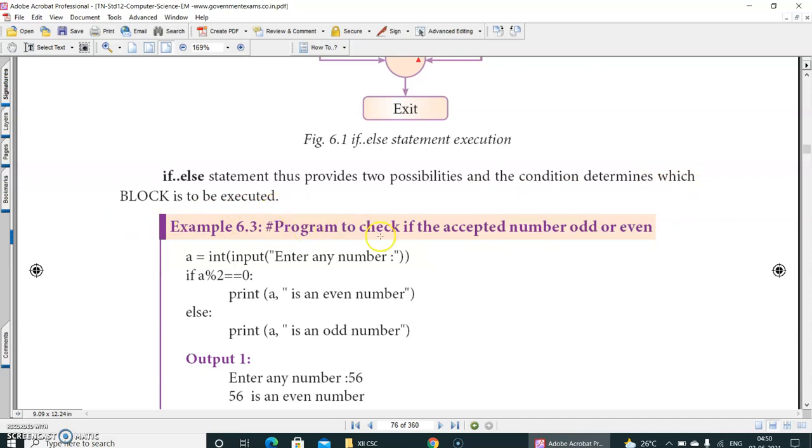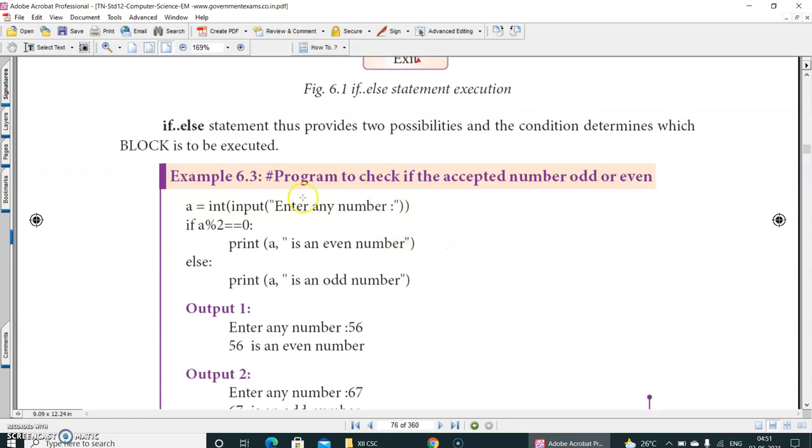Now here, program to check if the accepted number is odd or even. Same way, a is equal to int(input("Enter any number")). You are asking the user to enter any number. I am entering 7. Now the control will come to this line. If a modulus 2, you all know the modulus operator will give the remainder.